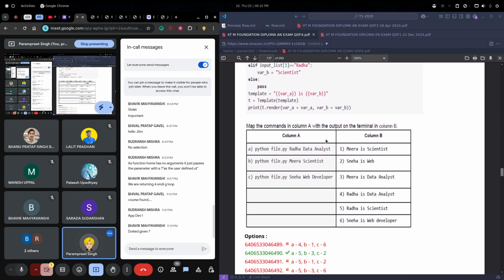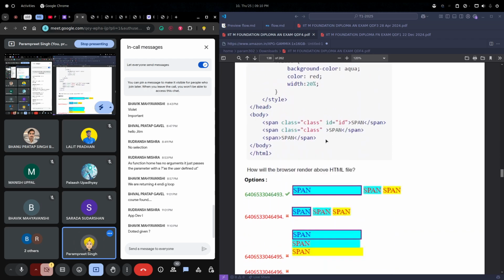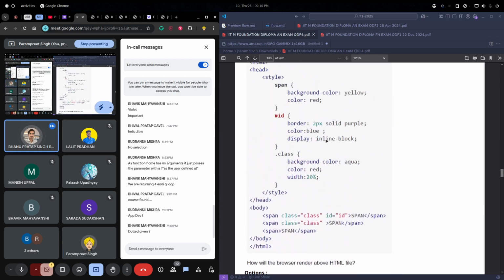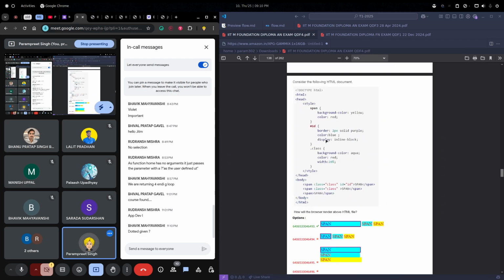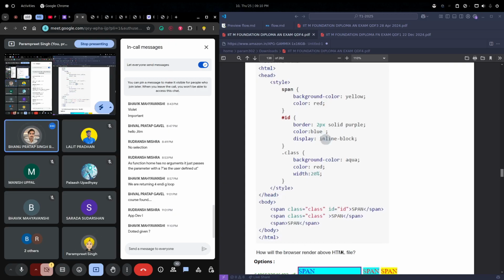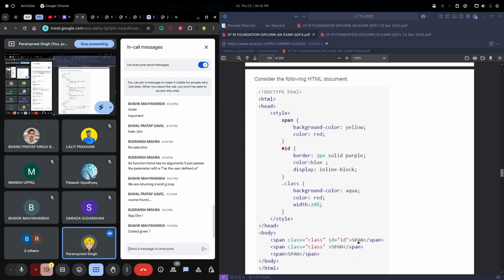Okay, this is just some map question. Let's move further. Let's do one more of this question. What color and background color will this span have? This first span. Aqua.